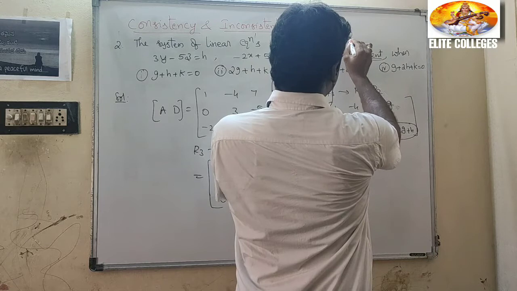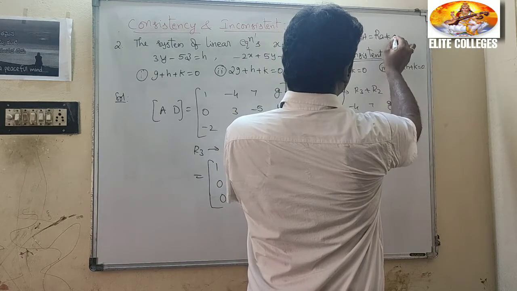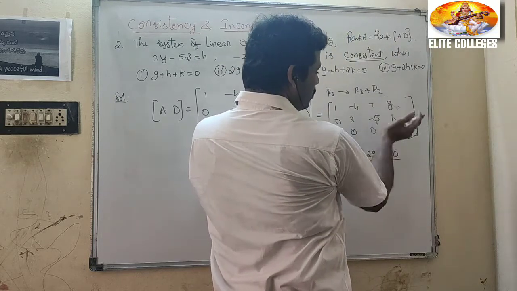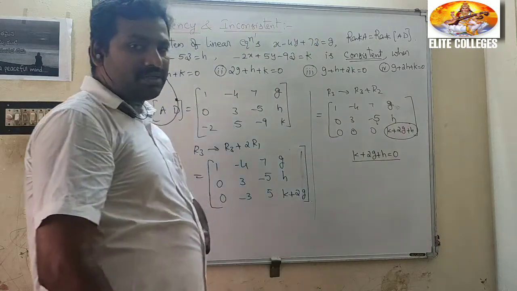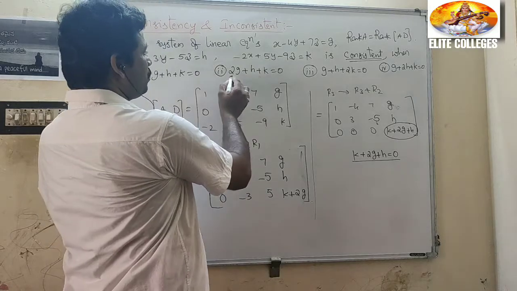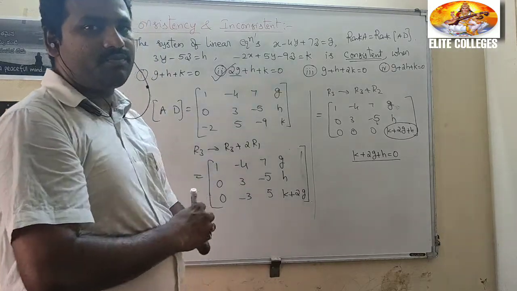Consistent. Rank A equals rank AD. Already rank A is 2, so rank AD is also 2. That means this whole thing must be 0: k + 2g + h = 0. So this is the option.